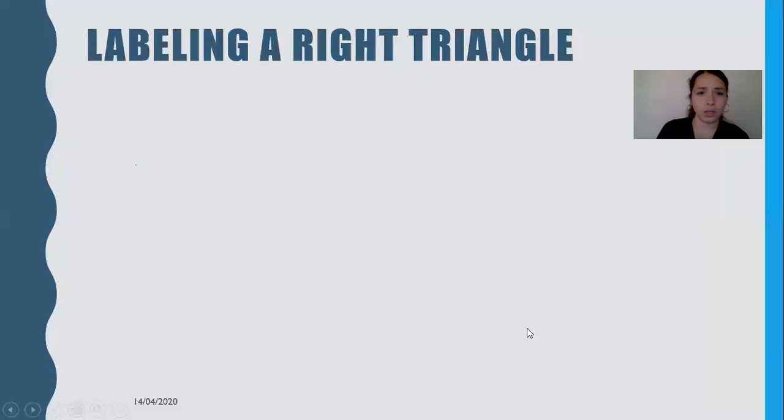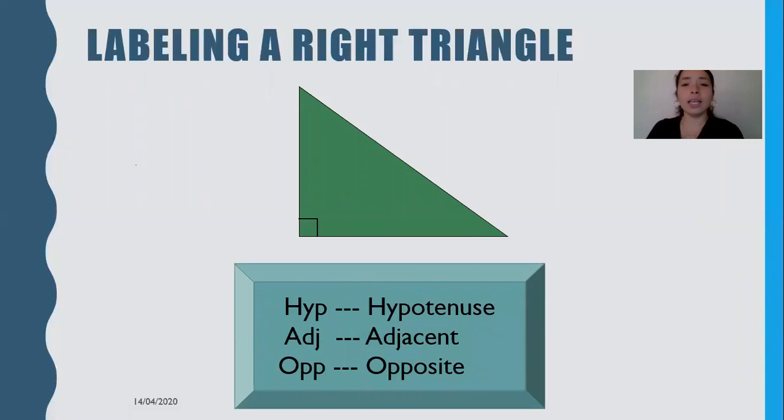So let me go ahead and, all right. So today's lesson: labeling a right triangle. This is more of a geometry lesson because even though you're in Algebra 2, we are in the geometry unit. So hopefully this is familiar from when you took geometry last year or whenever you might have taken it. If you haven't taken it yet, because I know sometimes we do have people who haven't, this is an intro to geometry. Or not necessarily an intro, but it's a geometry unit.